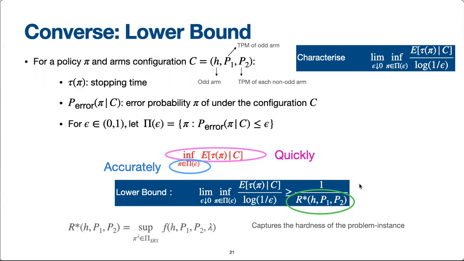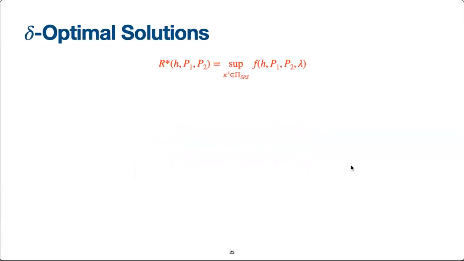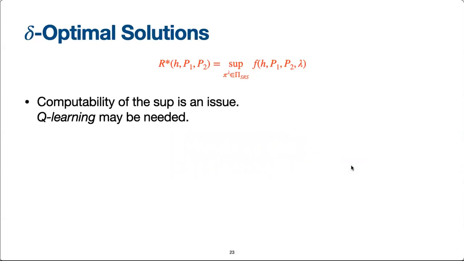However, we note here that the expression for R star is of this form, where the supremum is over all SRS policies. Also, the function f contains in it relative entropies between the corresponding rows of the powers of the TPMs P1 and P2. Having said this, we note that the computability of the supremum in the expression for R star is an issue because it involves a search over the space of all SRS policies. An algorithm like Q-learning may need to be employed to compute R star. Also, it is not clear if the supremum in the expression for R star is attained by some SRS policy, but any value smaller than the supremum is attainable.